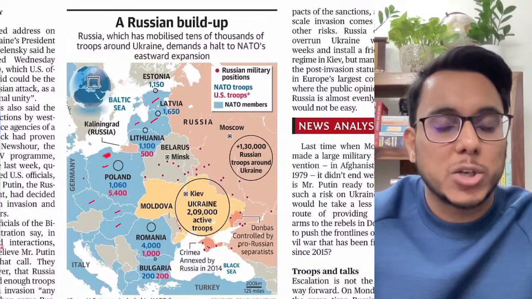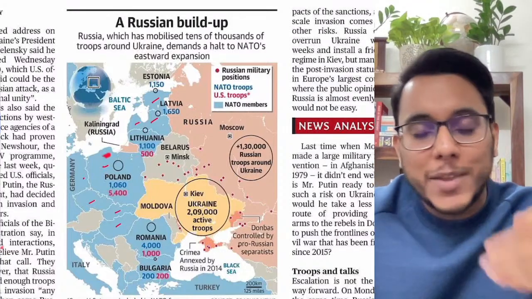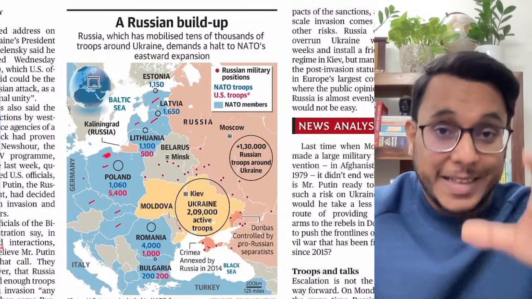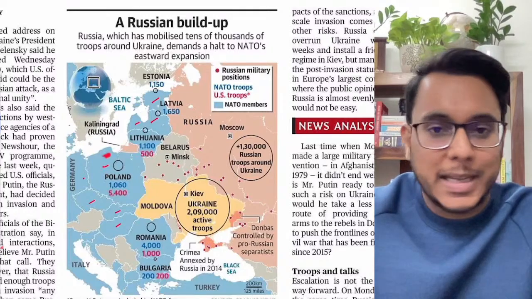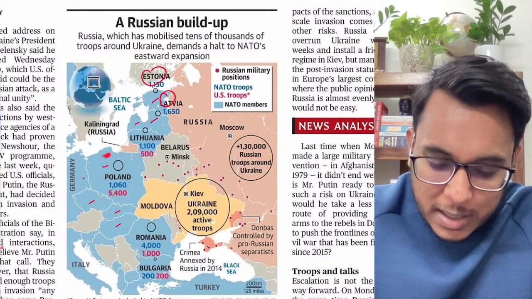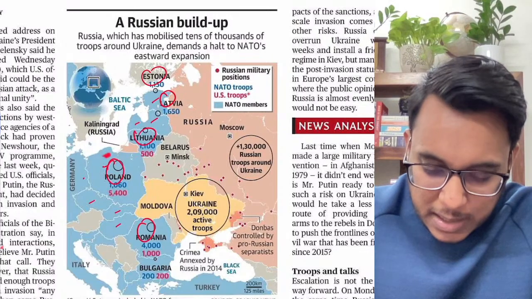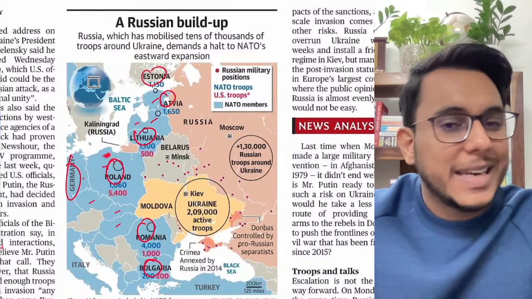The basic position of NATO is that if any one country is attacked, all the NATO members will take it that all have been attacked, and all will come together and protect that country. So you see Estonia, Latvia, Lithuania, Poland, Romania, Bulgaria, Germany, all of these countries in blue are the NATO members.